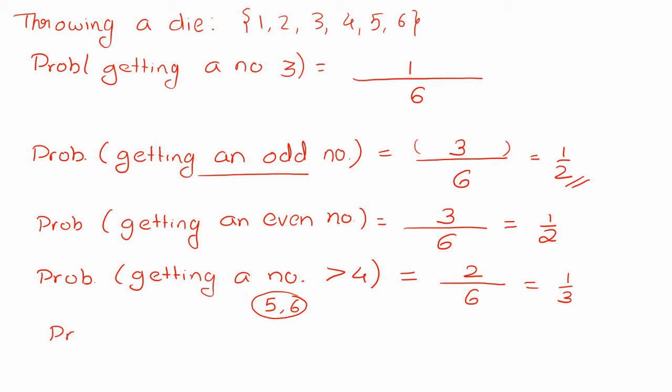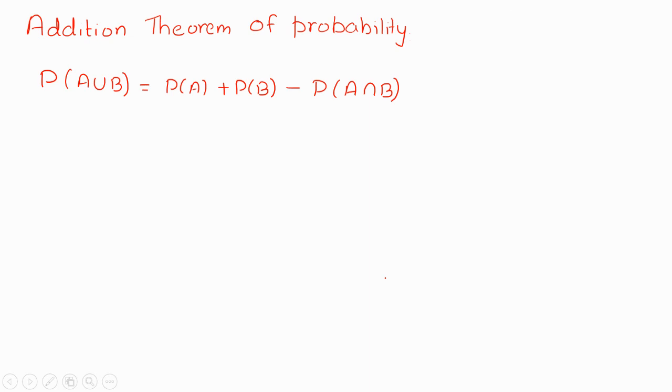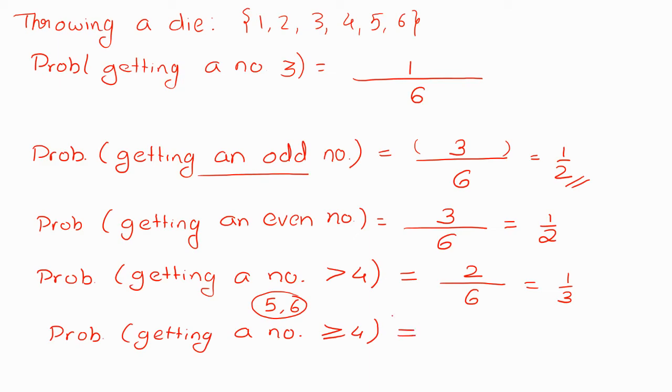Okay. Now similarly, probability of getting a number greater than or equal to 4. This example I gave purposely, just to notice the difference between strictly greater than 4 and greater than or equal to 4. Again, the total number of outcomes will not change, so that will be my 6 as it is.